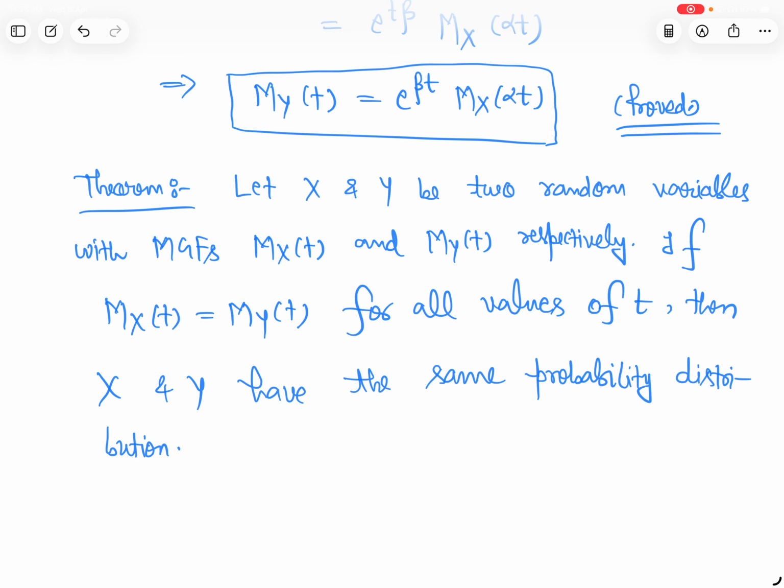Okay, so what is the meaning of this theorem actually?